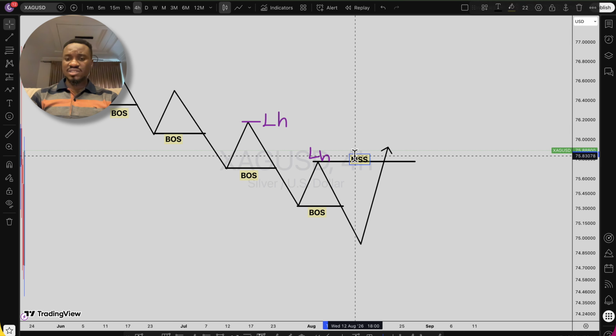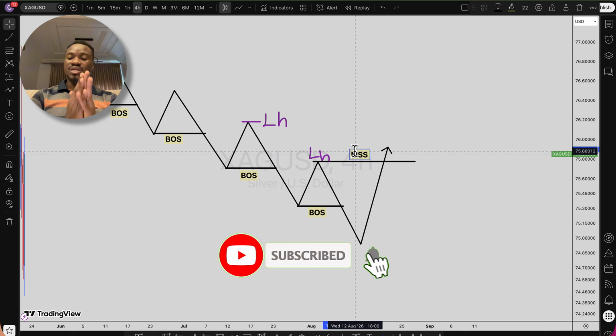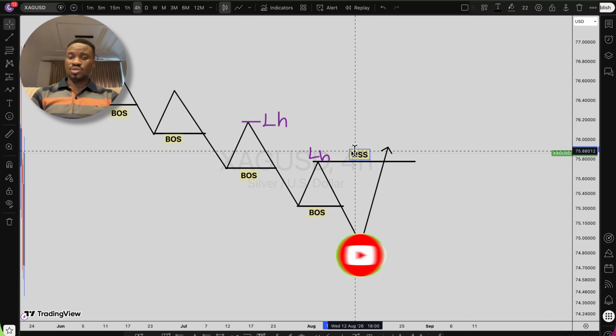So it means the market is now showing a kind of weak signal from the seller side. The sellers are weak to the extent whereby the buyers were able to push deeper or clear out the first lower high in this downtrend. Now this is what market structure is all about.